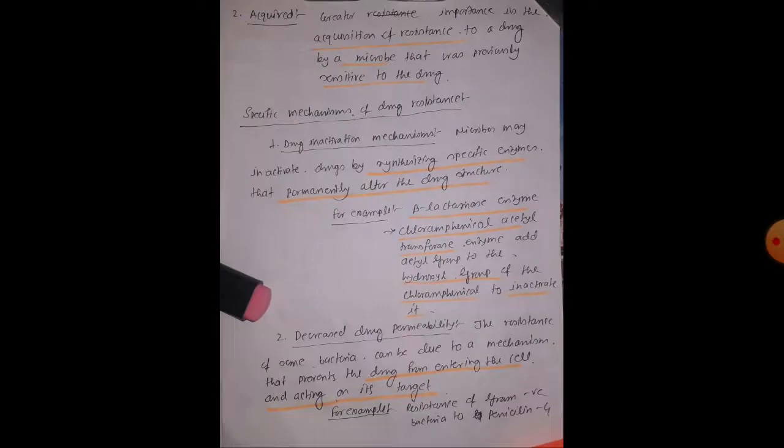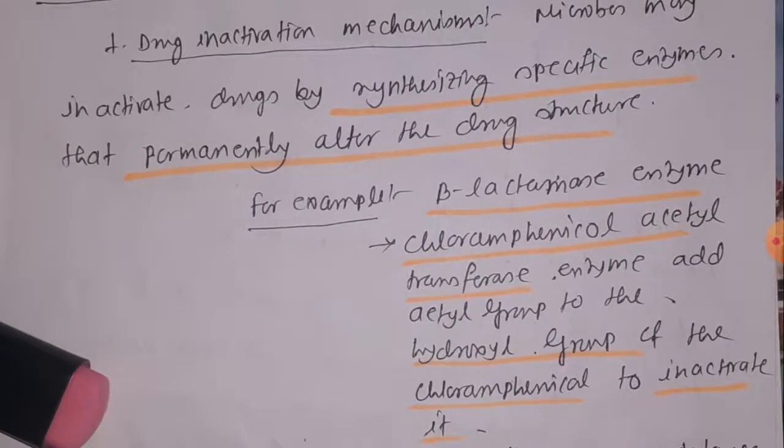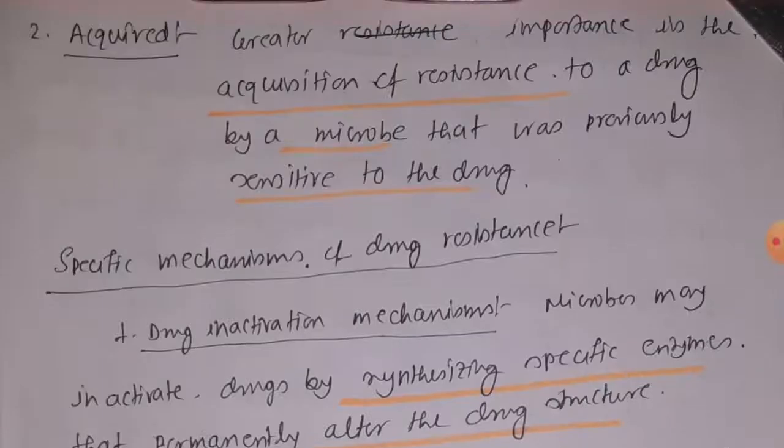So we have talked about how drug resistance can be divided into two parts. One is intrinsic. Intrinsic drug resistance simply tells us that the antibiotics which are produced by bacteria do not cause any harm to that bacteria. It is not an important concern for us, and it does not affect antimicrobial chemotherapy.